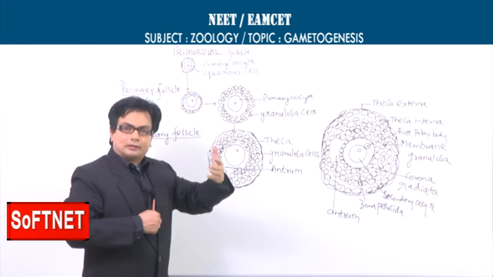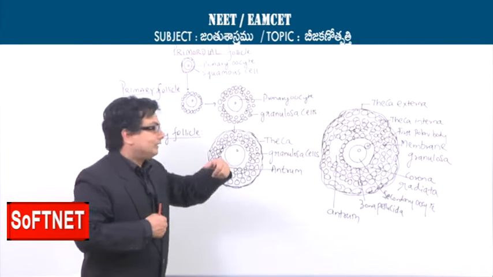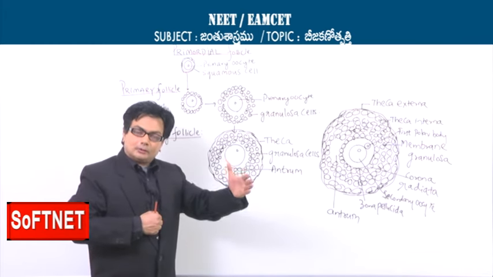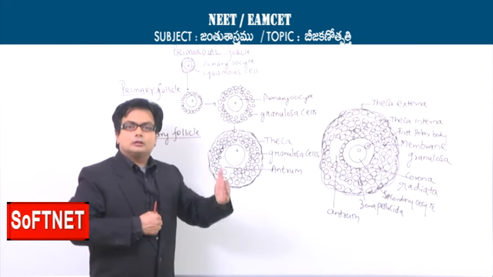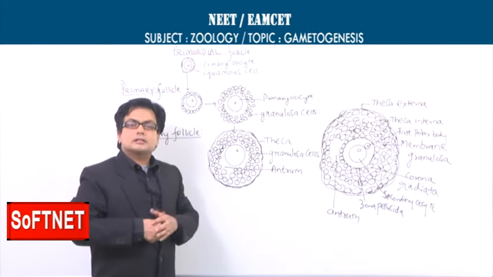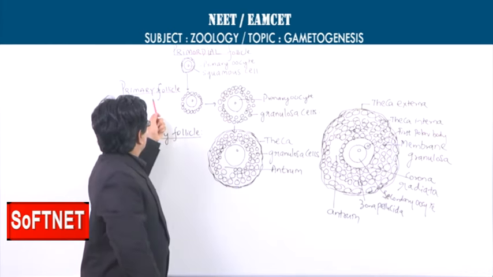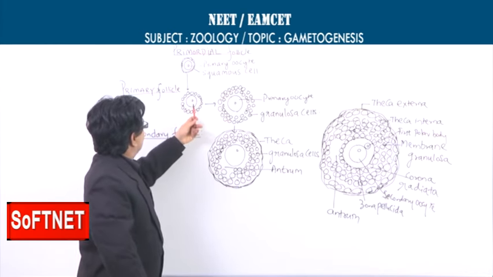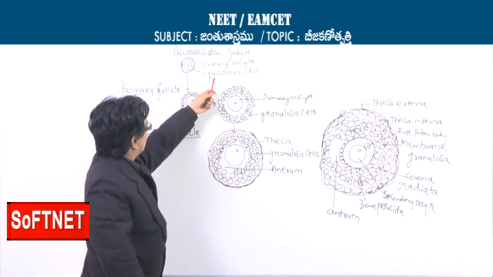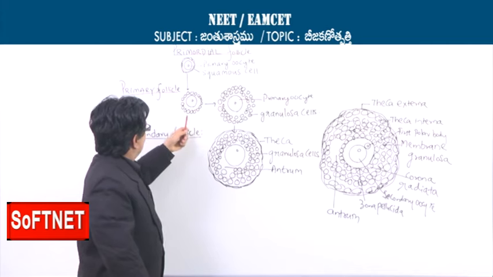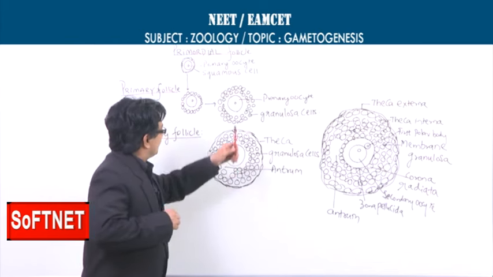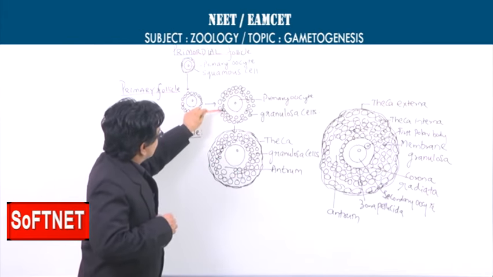Now, this will proliferate, this will grow, and we get the next stage called the primary follicle. I repeat, the primordial follicle will be converted into the primary follicle. What are the various cells which are present in the primary follicle? In the primary follicle, we have again the same primary oocyte, and the squamous cells which are here are becoming cuboidal. They are not only becoming cuboidal, but they also increase in their number. You can see this. These cuboidal cells are increasing in their number.